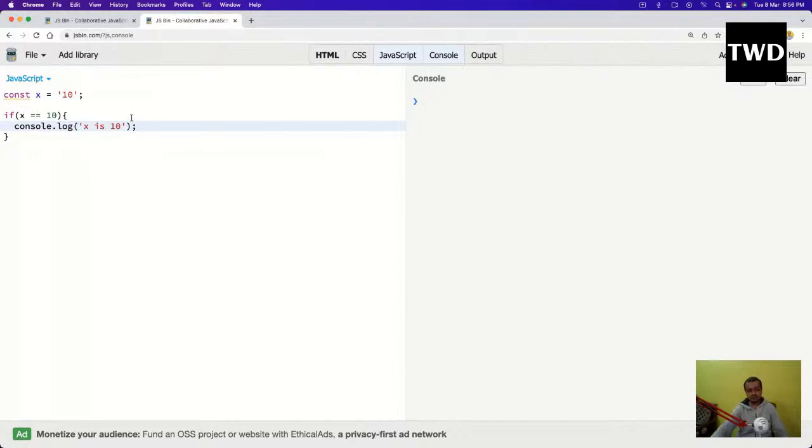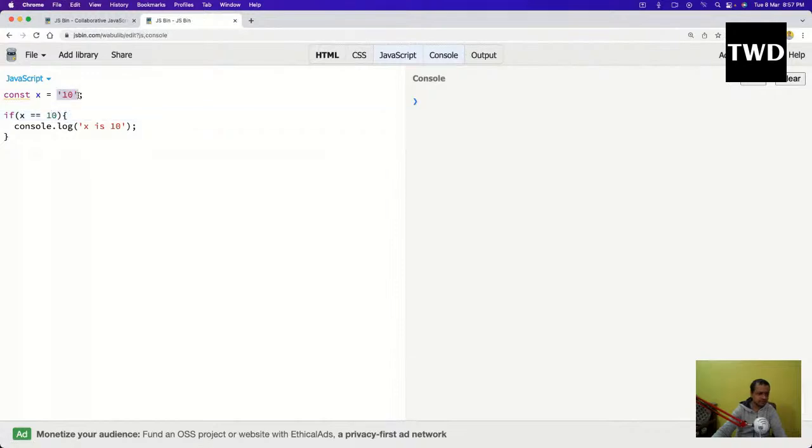In most of the other programming languages, this will not be true. Why? Because I'm checking a string 10, and this is a conditional operator which is there in any other programming language also. X double equal to 10 is known as the conditional operator, and this is known as the assignment operator. Someone was asking me some other day. The assignment operator assigns this value to this. The conditional operator checks whether this value and this value are equal or not.